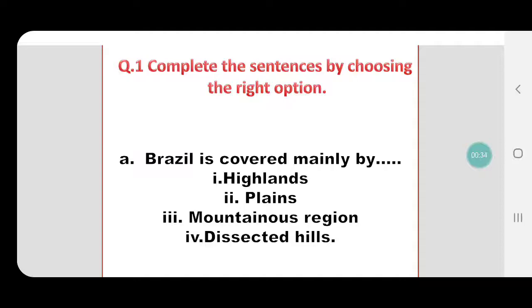answer, right? The first question is, Brazil is covered mainly by, is it covered by highlands, plains, mountainous region, or dissected hills? Yes, and the answer is right, it's highlands.